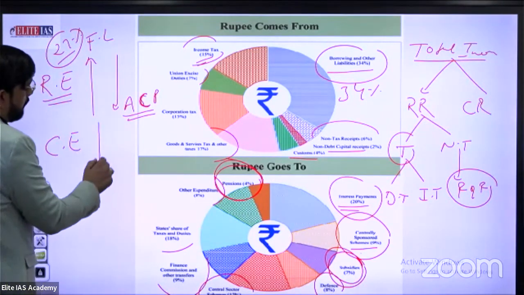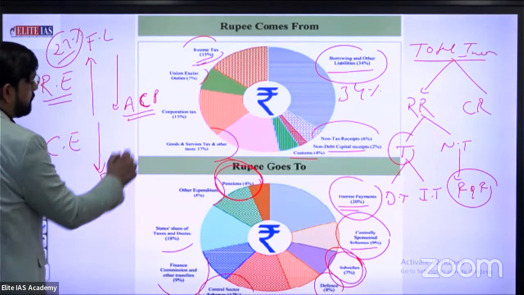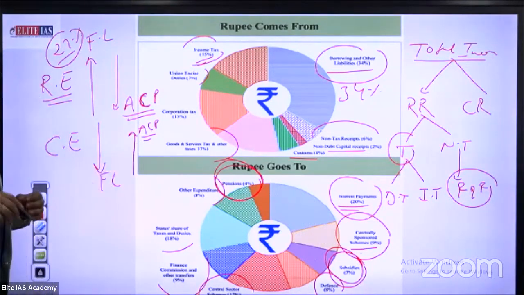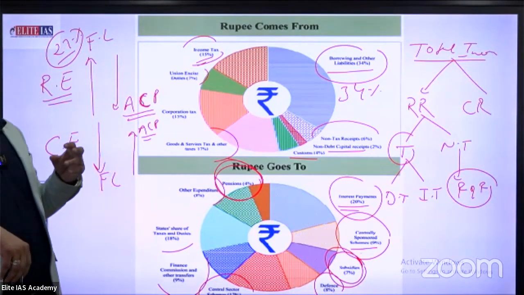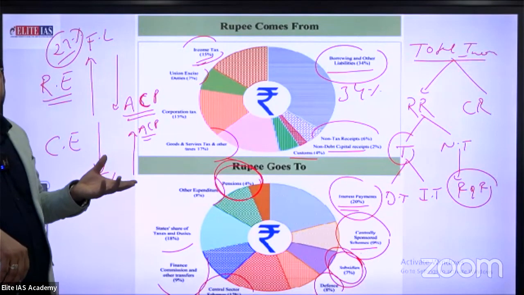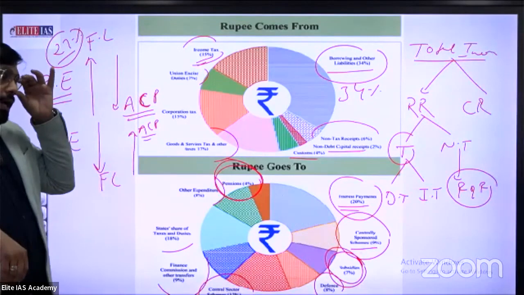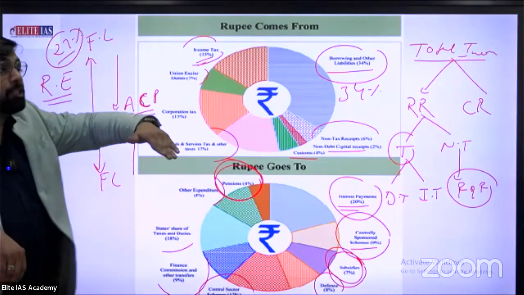Second thing, what is the meaning of capital expenditure? It is where financial liability decreases and the possibility of asset creation increases. Like when the government makes a new dam. A dam is a perfect example of asset creation possibility. Okay, government returns a principal amount.